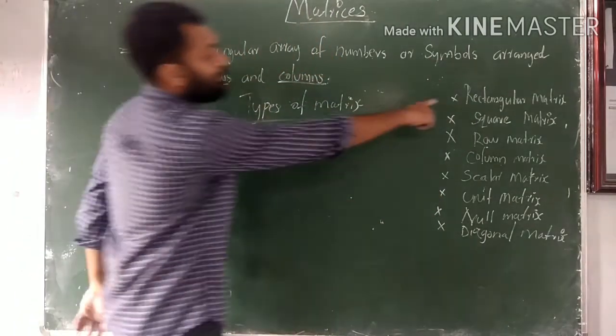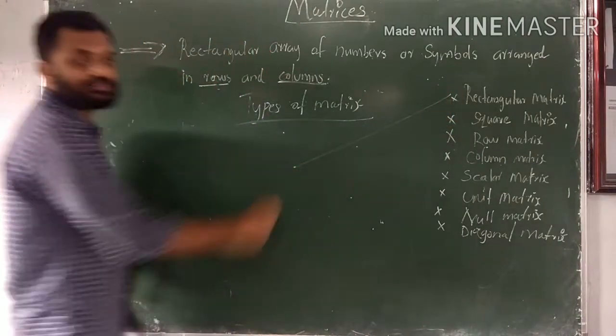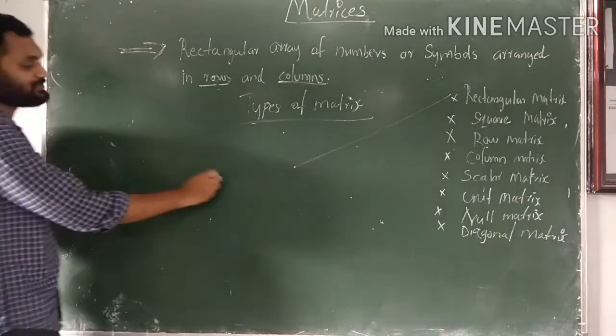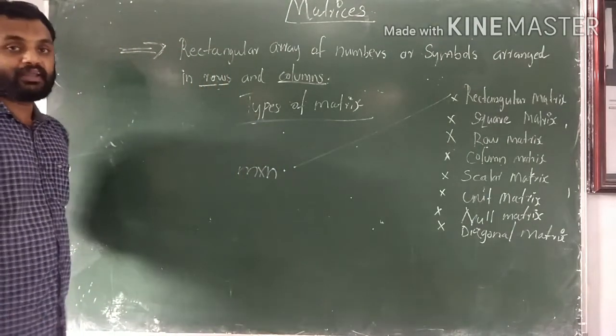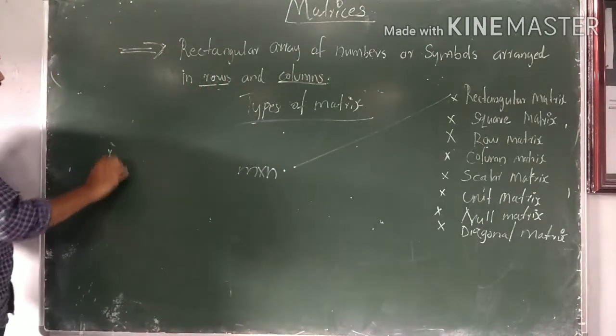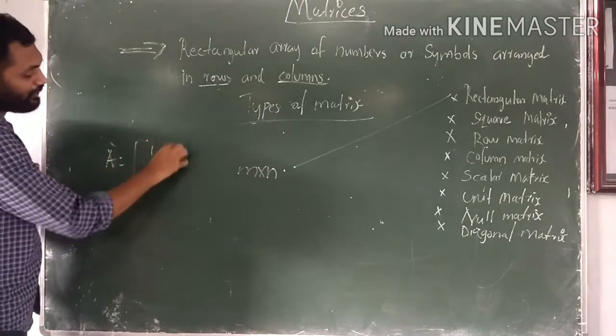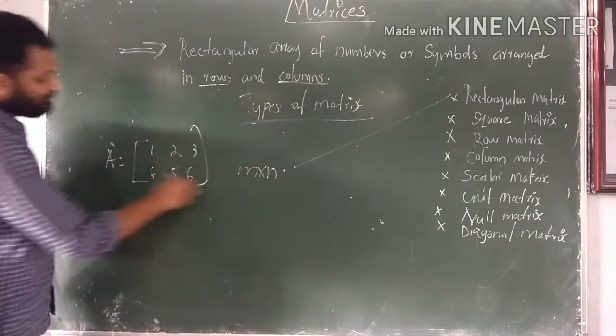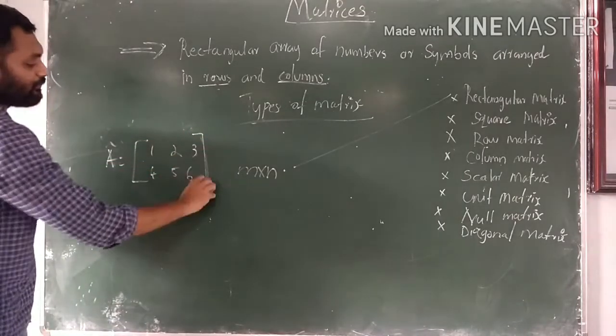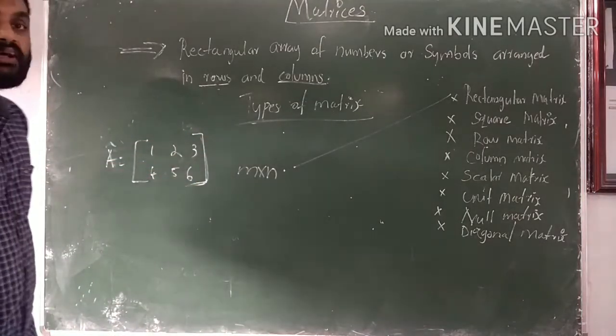First one, rectangular matrix. If the matrix is arranged m by n, for example, A is equal to 1, 2, 3, 4, 5, 6, it is one type of rectangular matrix.